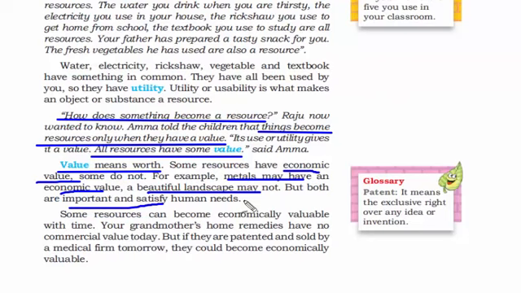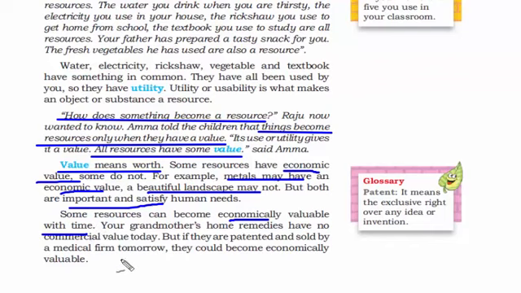Now there are some resources that can become economically valuable with time. What does it mean? I'll give you a very simple example. I am teaching you this chapter through the internet, through this free video platform on YouTube. But if I go to school and apply for a position as a teacher, then I would also get to teach some kids, and in return I would get paid. Right now, I'm not getting paid. But if I do the same thing in school, I'll get paid a salary. Therefore, some resources can become economically valuable with time.